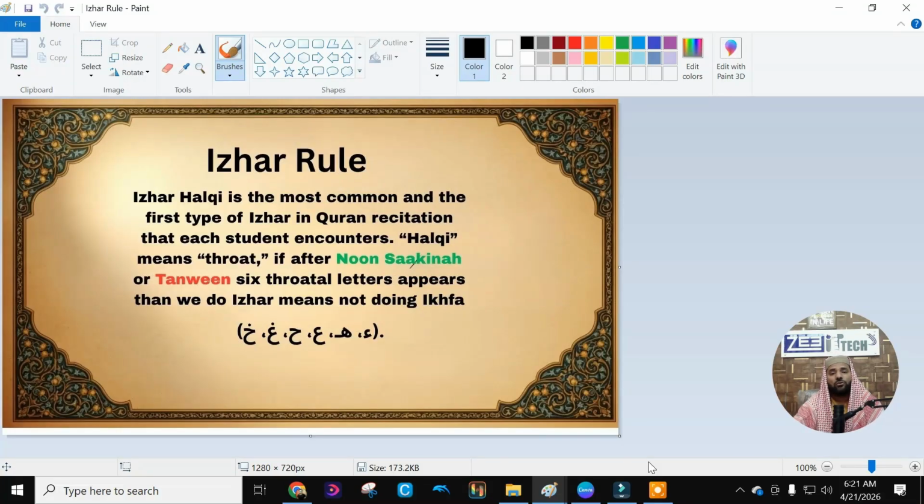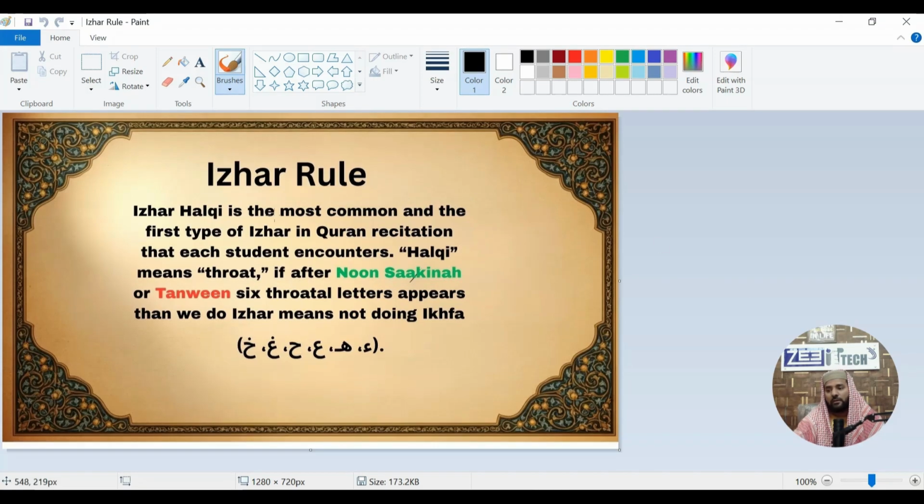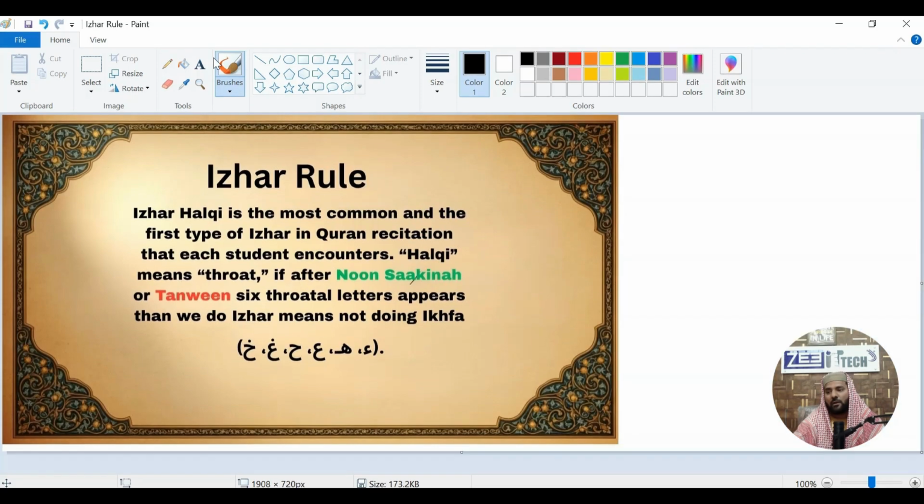First of all, we need to know the definition of Izhar, when we are going to do it, and how do we know. Izhar Halqi is the most common and the first type of Izhar in Quran recitation that each student encounters. Whenever you read the Quran, you may see many examples, almost in every line. So here's the definition: if after Noon Sakin or Tanween, one of the six throat letters appears, then we do Izhar, meaning not doing Ikhfa. I want to tell you about Noon Sakin and Tanween.